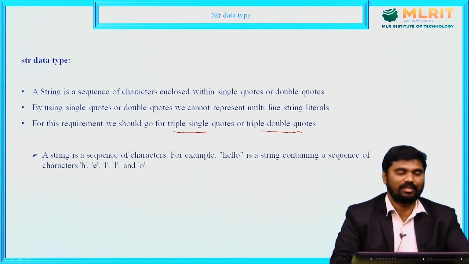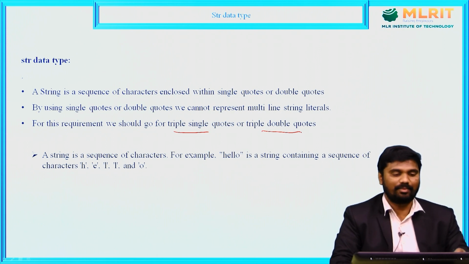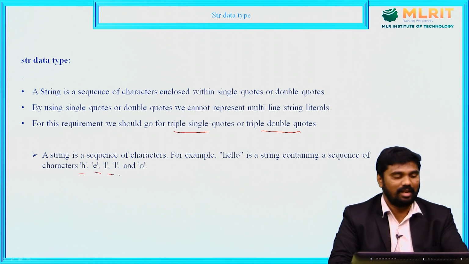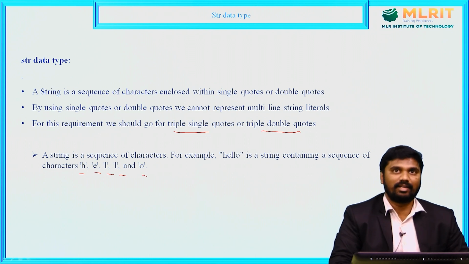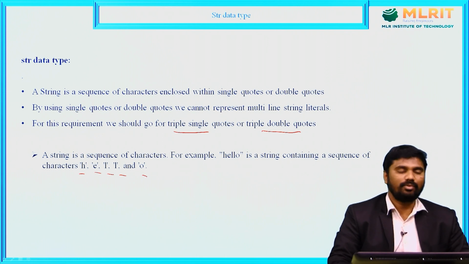So this is the definition of a string. For example, "hello": here hello is a string which contains a sequence of characters, H E L L O. That is about strings. But here we have some important topics, which are indexing, slicing, and repetition. These are the 3 concepts we have to discuss about the string data type.